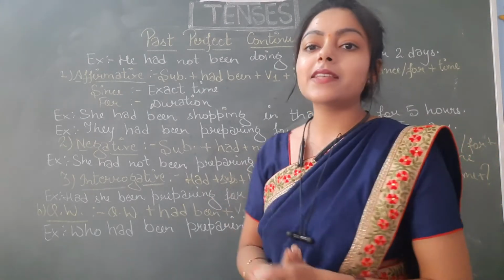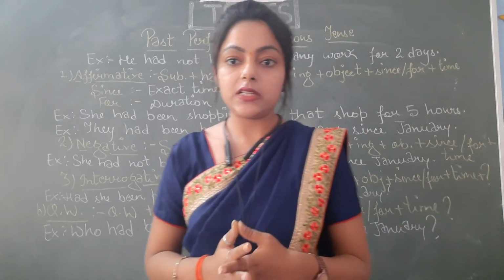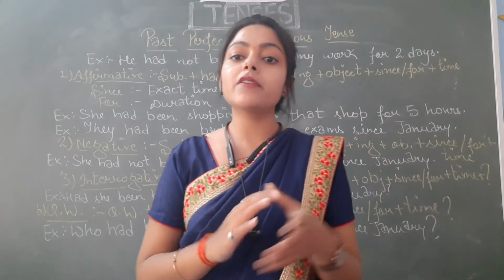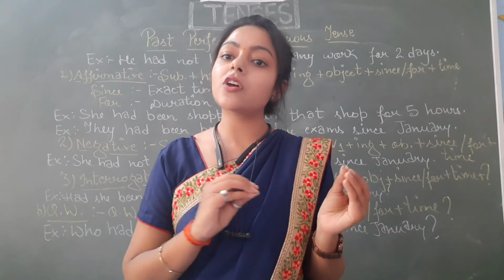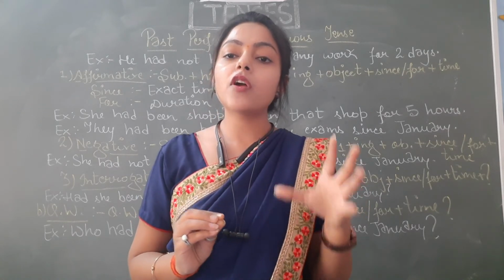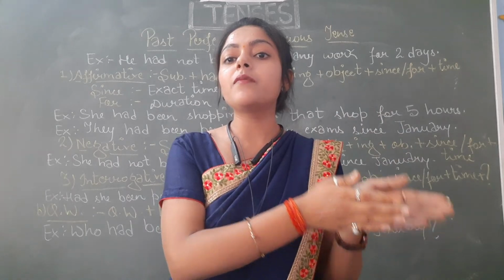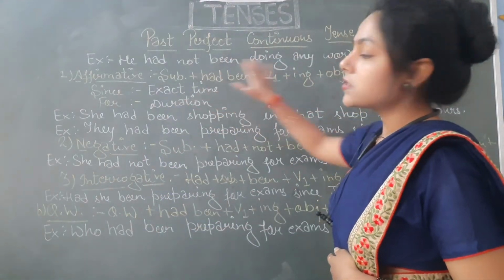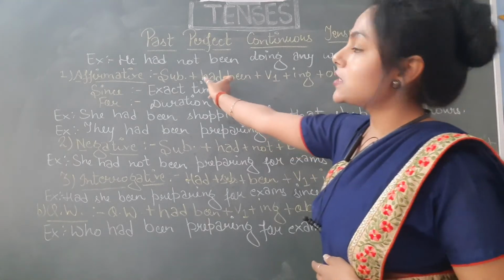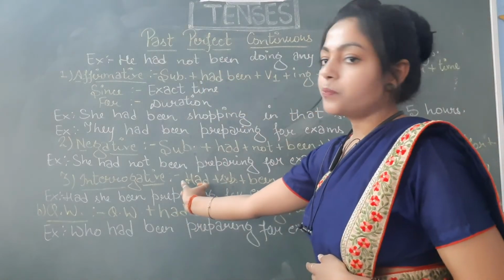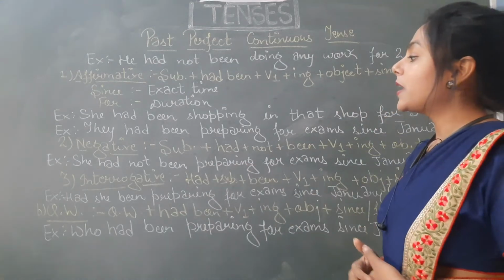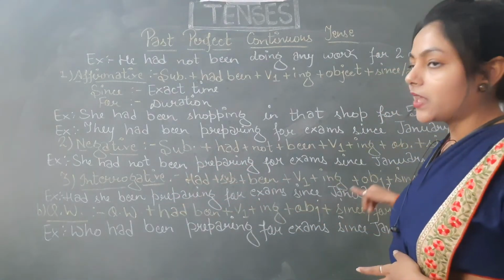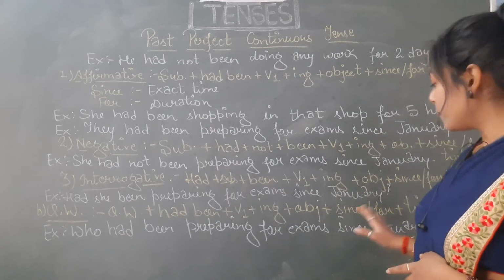Now let's move to the next type of sentence, that is interrogative sentence. Students, for interrogative sentence, I have told you previously also, if we have to make yes no type question, the structure will be same as affirmative. What we have to do is, we just have to take the helping verb and put it in the beginning of the sentence. For example, you can see here, this is the structure of affirmative sentence. Just take the had and put it in the beginning. So the structure will be like, had she been preparing for exams since January, and then we have to end the sentence with a question mark.